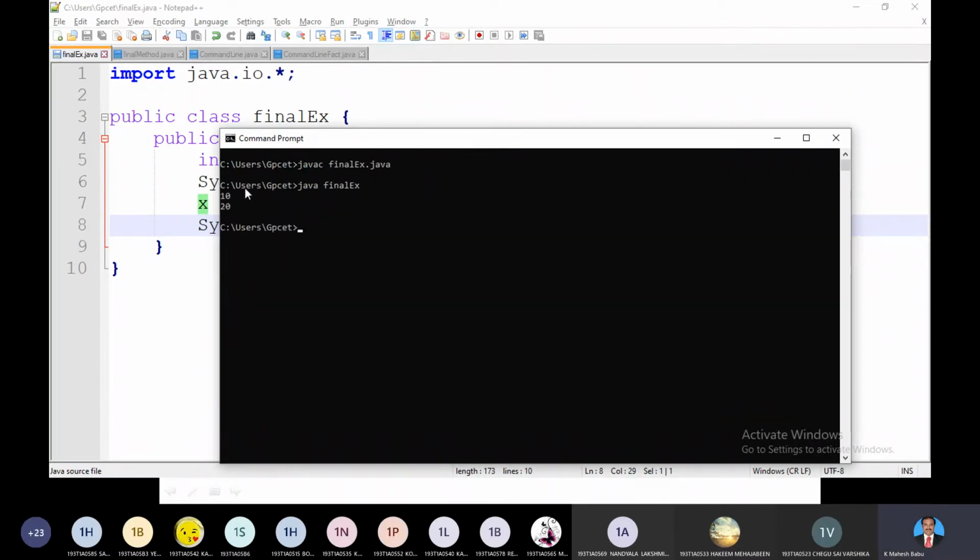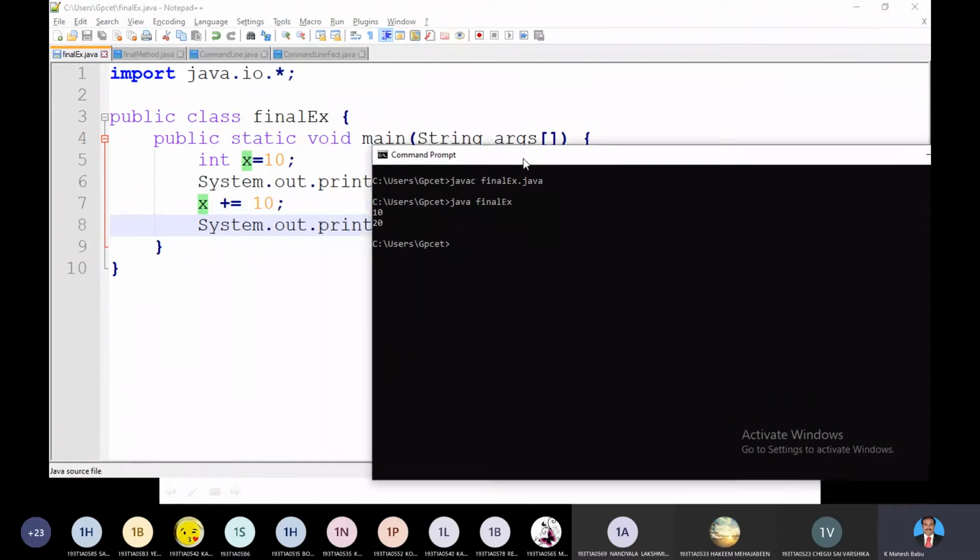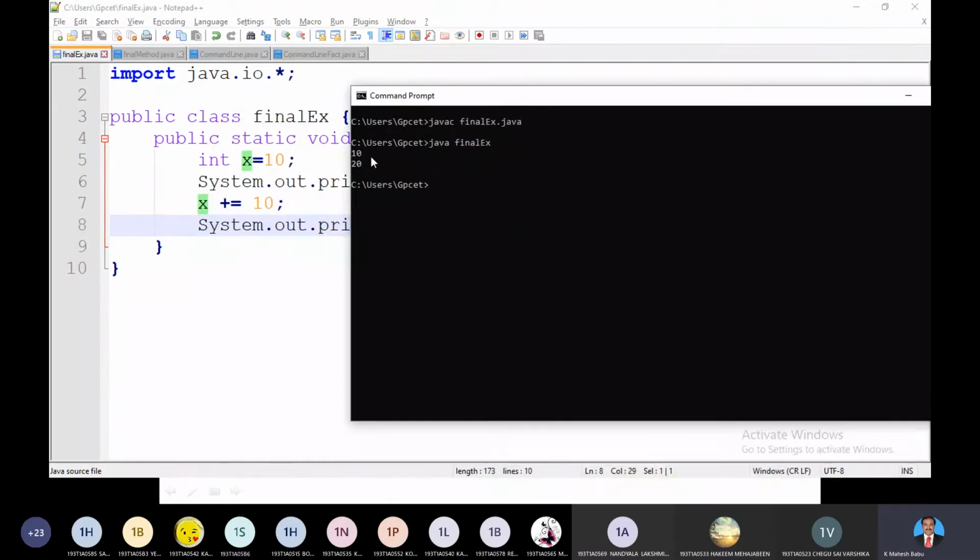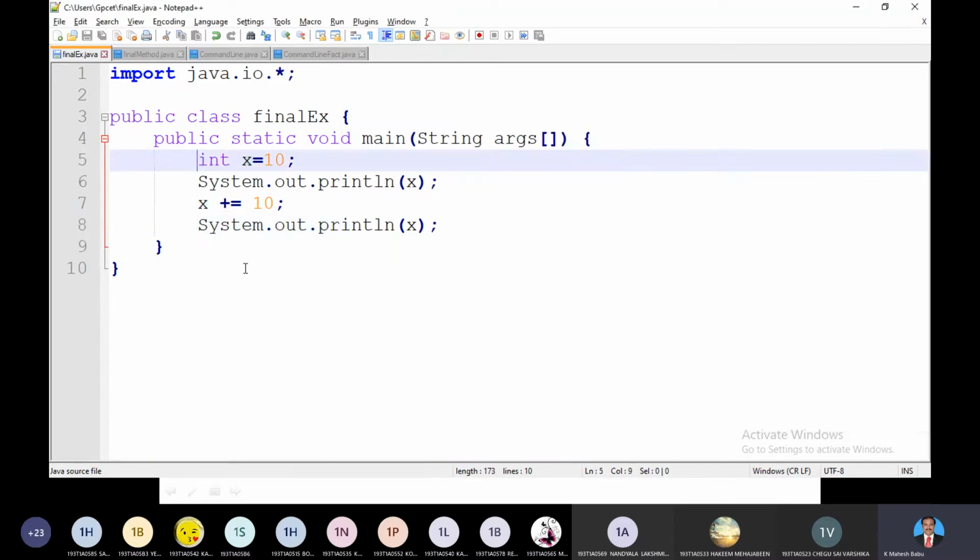Now the initial value is 10. I just printed the value of x. Initially the x value is 10. Later the value is updated with 10 again. Plus equal to means the x value is incremented by 10. x equal to x plus 10, like that. Now the value becomes 20. It is a simple program. I took a simple integer data type variable x, incremented its value by 10 and showed it on the screen.